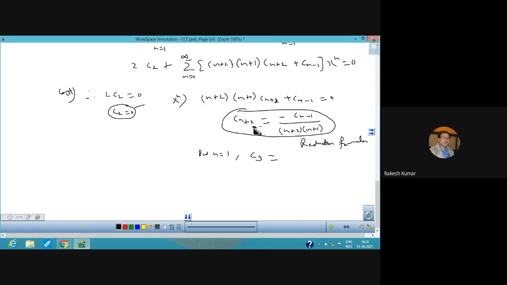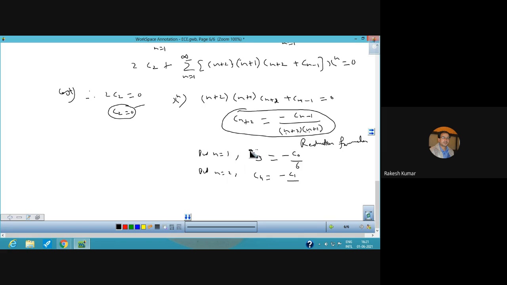For n equal to 1, you will have C3, and the C3 will be minus C naught upon, putting n equal to 1 here, 1 plus 2, that is 3, and 1 plus 1 is 2, that is 6. Similarly, you can put n equal to 2 here, you will have the value of C4, that is minus